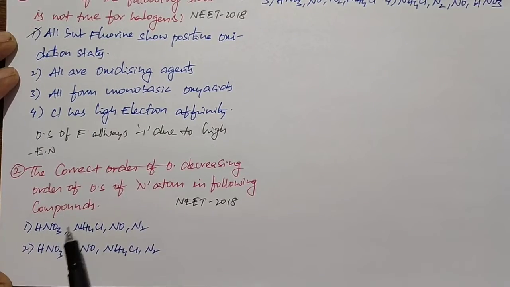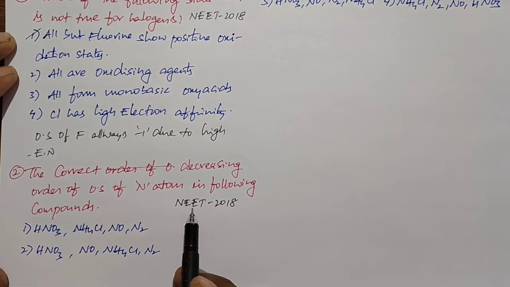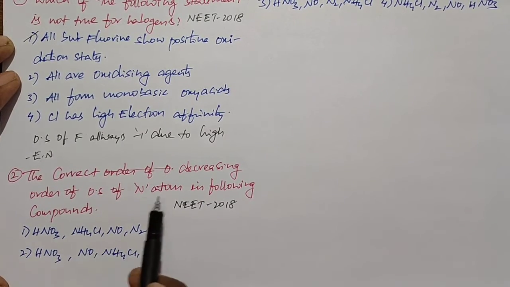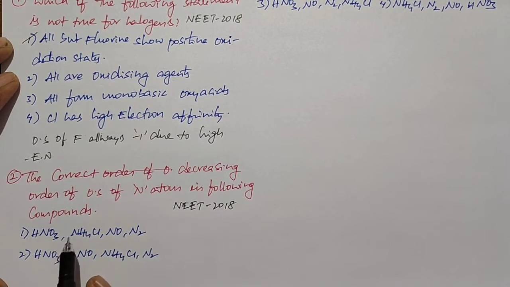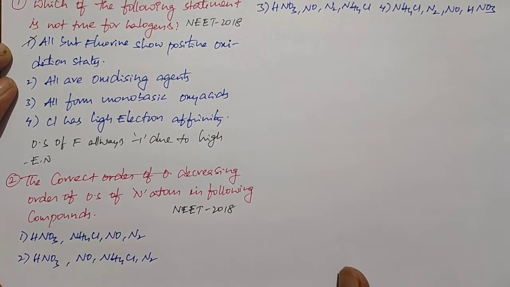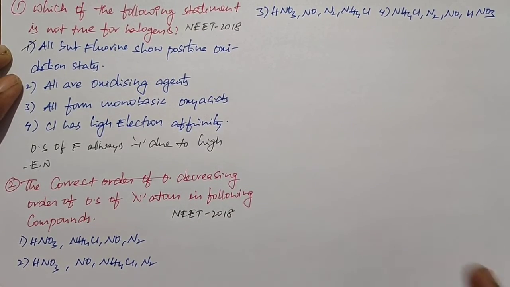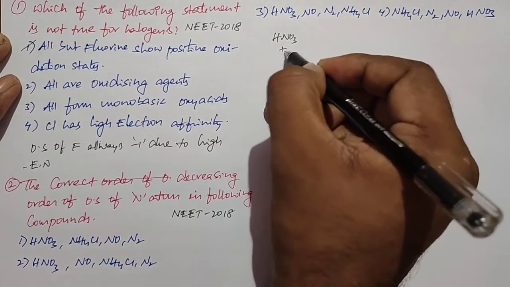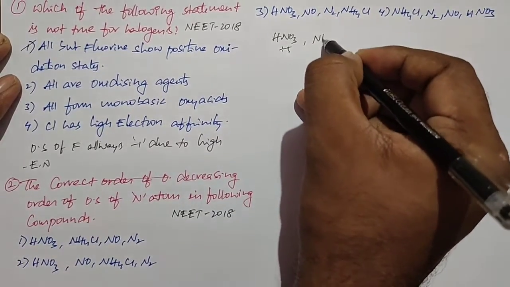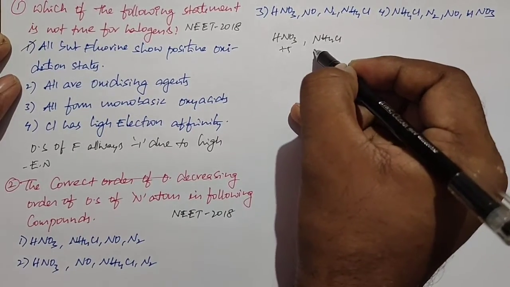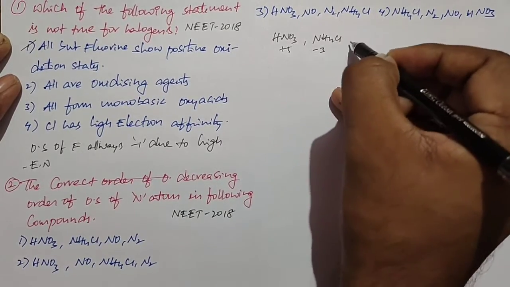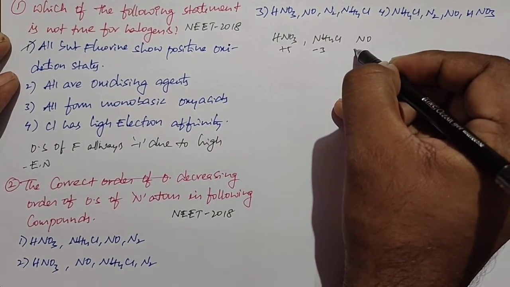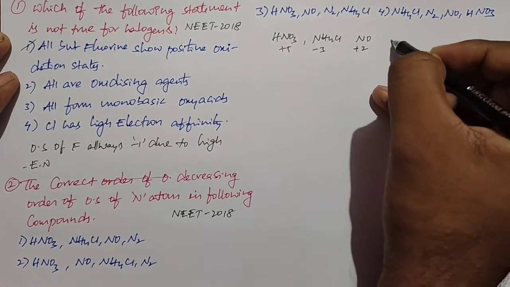Okay, students, this is the next question. This question is also given in the NEET 2018 paper. The correct decreasing order of oxidation state of nitrogen atom in the following compounds is. Here we have 4 options and the compounds are HNO3, in which the oxidation state of nitrogen is +5. The next one is NH4Cl, where the oxidation state of nitrogen is -3. The next one is NO, where the oxidation state is +2. And the next one is N2.